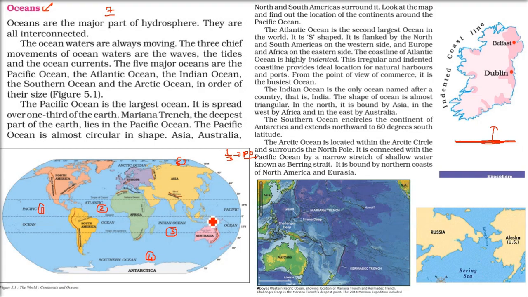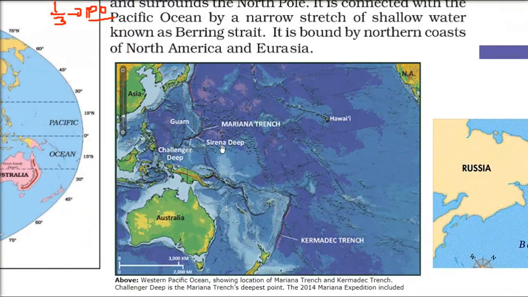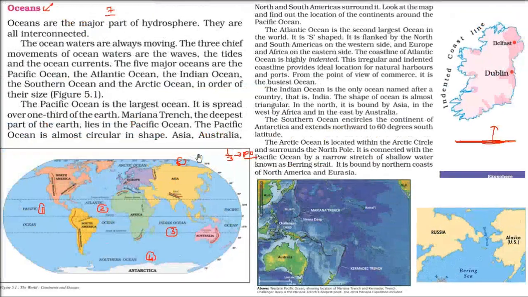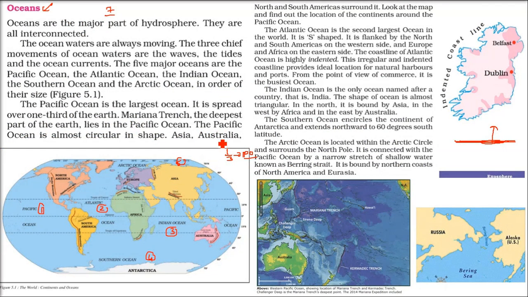And here, if you see this point, I want to highlight it just now. This portion above Australia is the Mariana Trench. There is a point called Challenger Deep, and this is 11 kilometers deep, 11,022 meters below the mean sea level. So this is the deepest point on the Earth, talking about the depth of the sea.